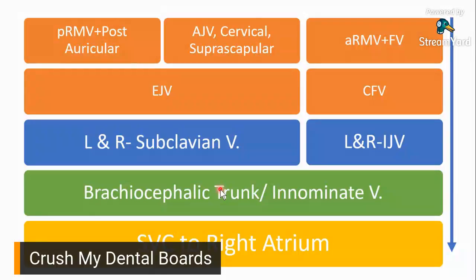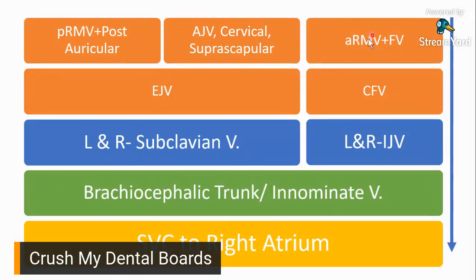Recap of what we have just discussed regarding venous drainage. Okay, so this time the arrow goes down. So we drain from the top and then it goes down. Hindi ko na pala sinama yung pinakataas-taas. So ARMV would be the anterior portion of your retromandibular vein.